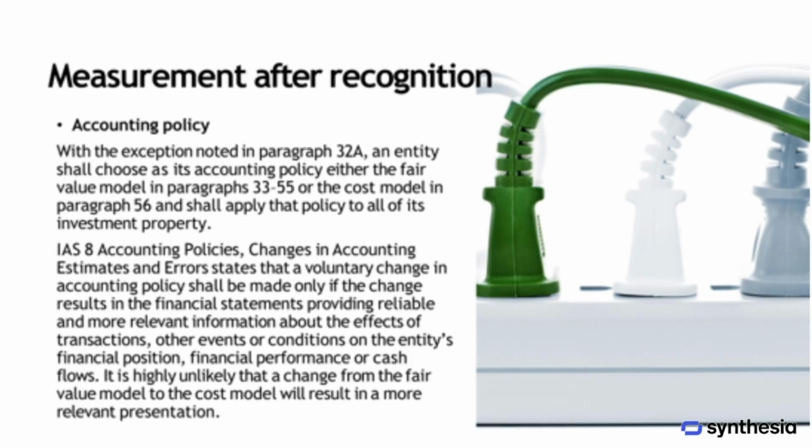According to IAS 8, Accounting Policies, Changes in Accounting Estimates and Errors, a voluntary change in accounting policy should only be made if it results in the financial statements providing more reliable and relevant information about the effects of transactions, other events, or conditions on the entity's financial position, performance, or cash flows. It is highly unlikely that a change from the fair value model to the cost model would result in a more relevant presentation.